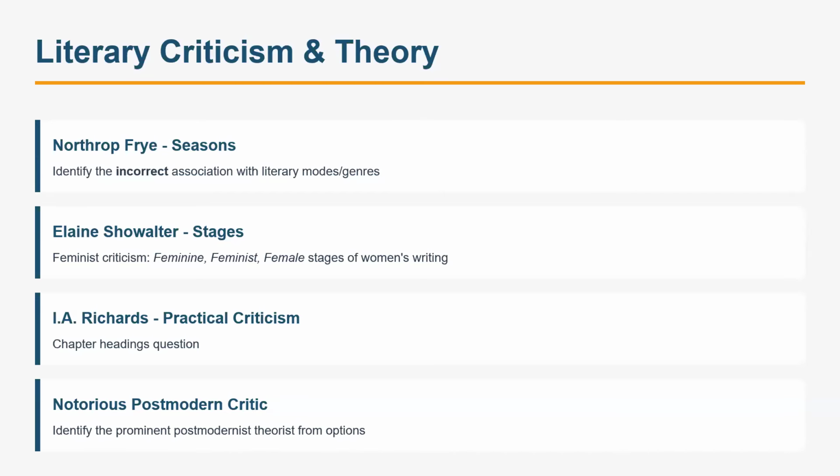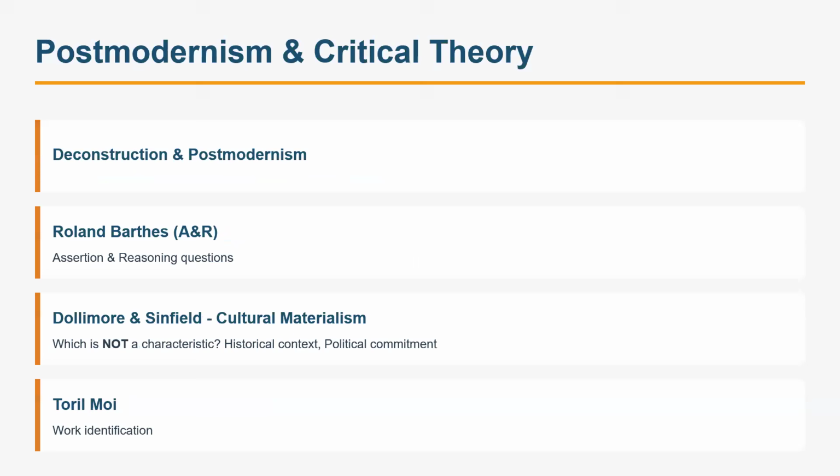Which postmodern critic, deconstructionist critic, was very notorious? Okay, Foucault's name was not there, right? Then we could have selected Foucault, but Lyotard and Derrida were there, and if we compare Lyotard and Derrida, the answer should be Derrida, the most controversial postmodern or deconstructionist critic, right? Same way, there was a definition of deconstruction and postmodernism, right? And we know the theories, right? We discussed in detail, so very easily we could have arrived.